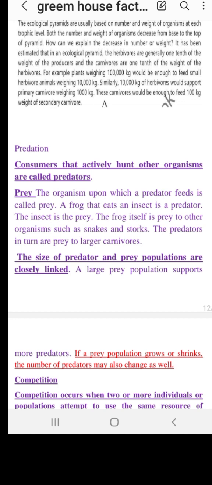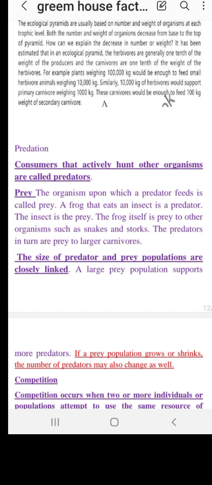Consumers, the eaters that actively hunt other organisms, are called predators. The one that is going to be eaten is called prey. The organism which a predator feeds on is called a prey.